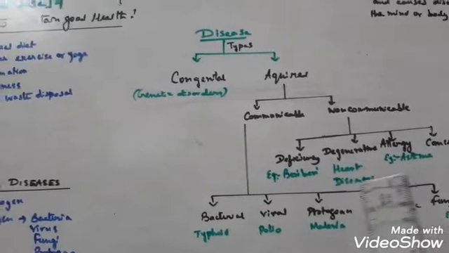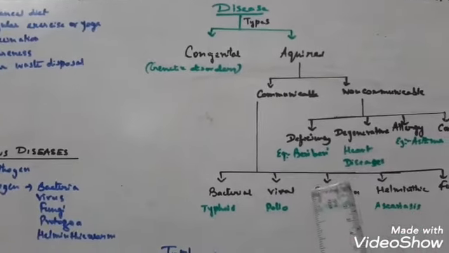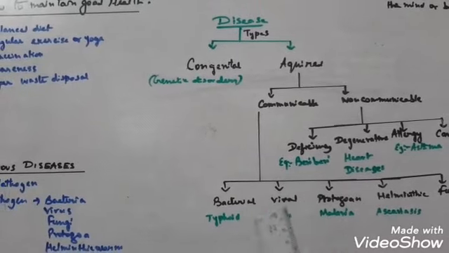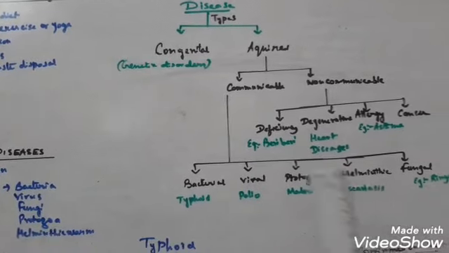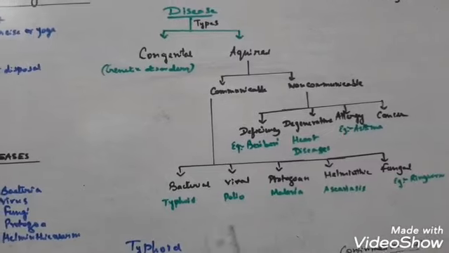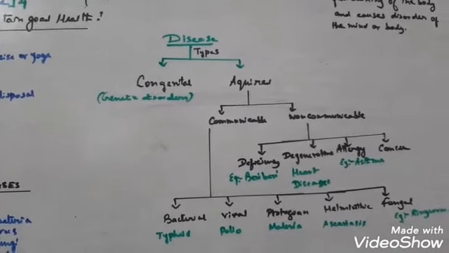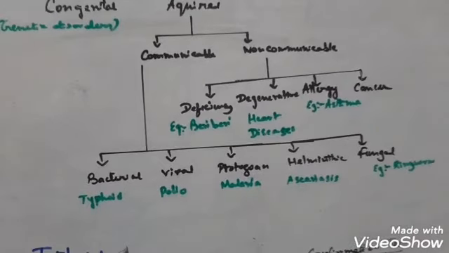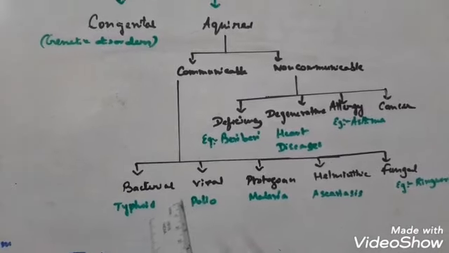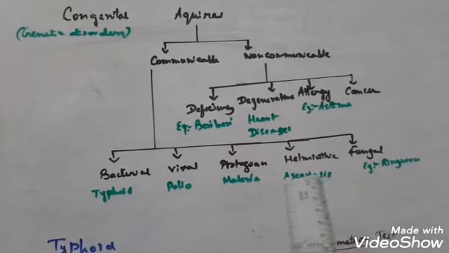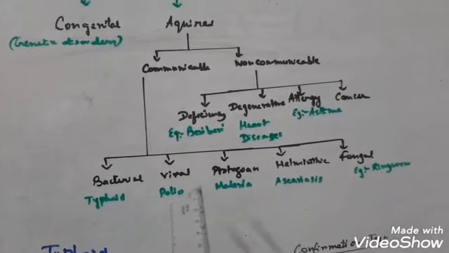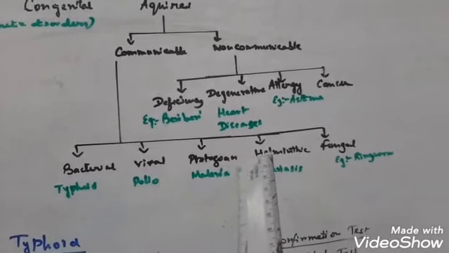Next come the communicable diseases. Communicable diseases pass from an infectious person to another healthy person by some pathogens. So what are pathogens? Pathogens are disease-causing organisms. Pathogenic or communicable diseases are generally divided into 5 types: bacterial disease, viral disease, protozoan disease, helminthic disease